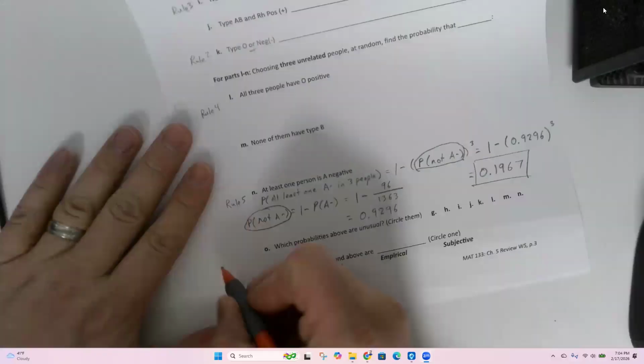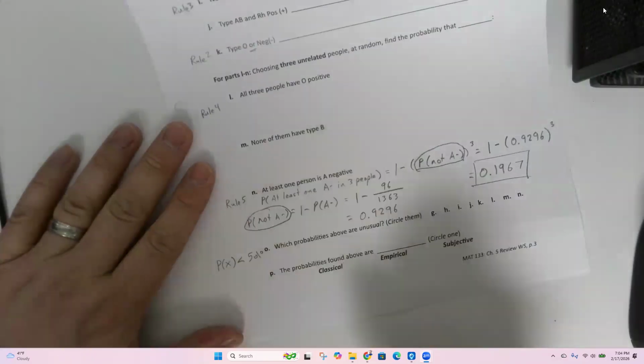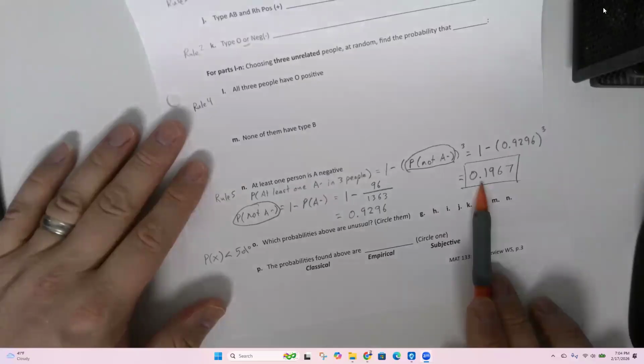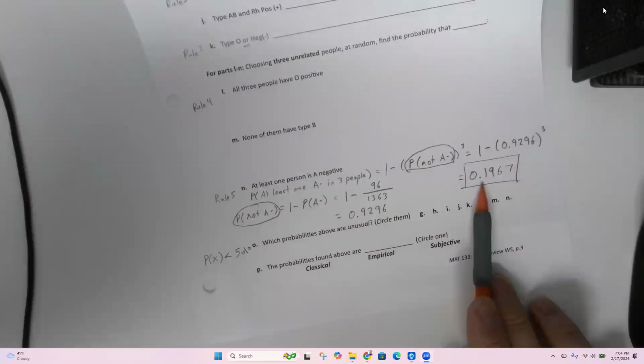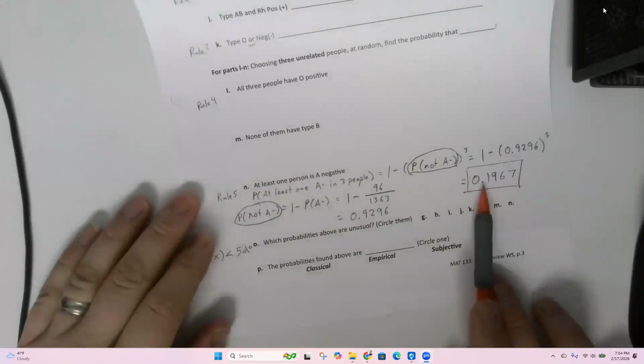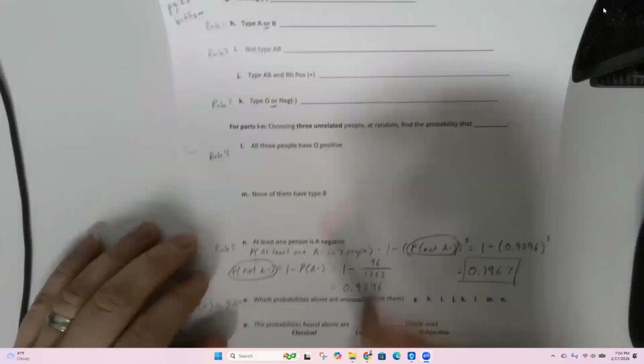So you want to look at whether the probability of X is less than 5%. For question N, is that less than 5% or bigger? This is bigger. Yep, this is 19%, so this is not unusual. Anyway, we haven't finished, so we'll come back to those.